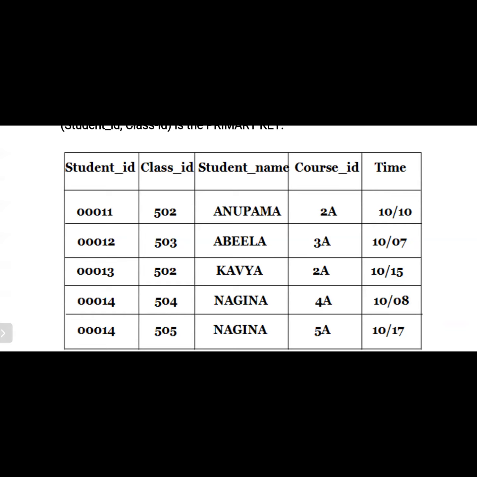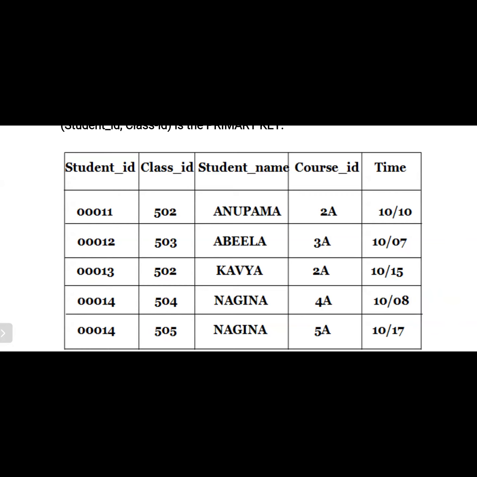If we are able to find it, then it is a partial functional dependency. Am I right or not? Why? Because here we should be using the two keys, but here we are using only one key. So by using student ID, we easily get the answer, so we easily observe the name. For example, if we write the query like this, select student name from student where student ID equals 00011, then what is the answer? Anupama. So we easily observe the student name.